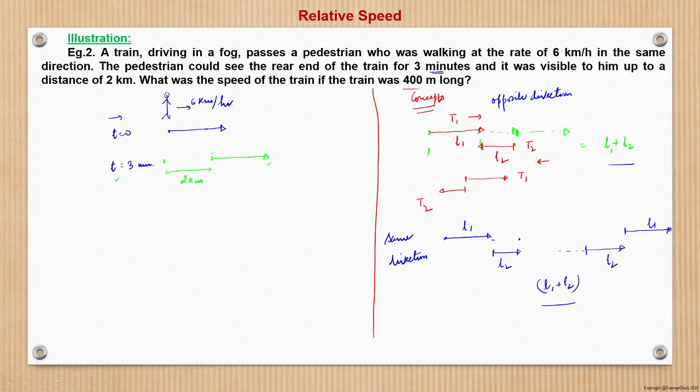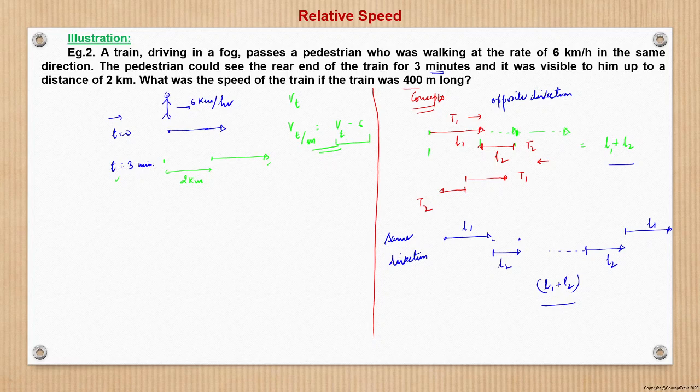So basically, this is a classic question of relative motion. Let us say the velocity of the train is Vt. Therefore, the relative velocity of the train with respect to the man will be Vt minus 6, moving in the same direction.